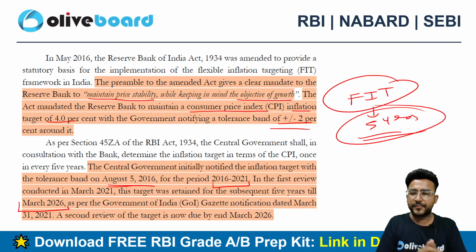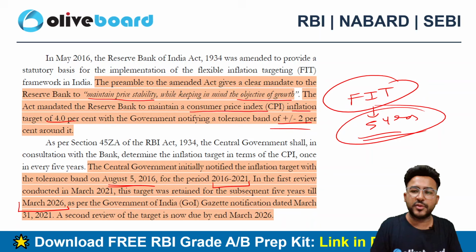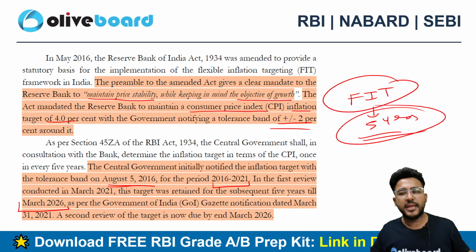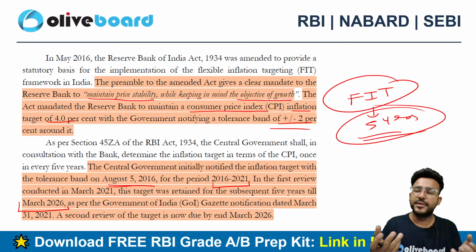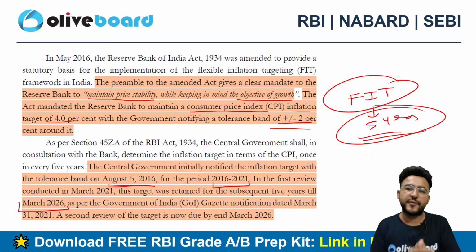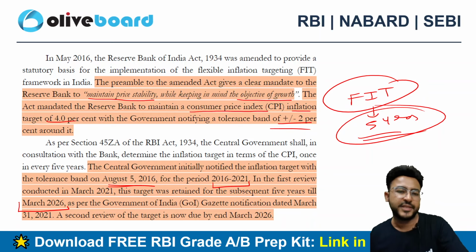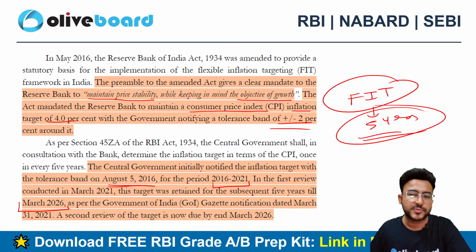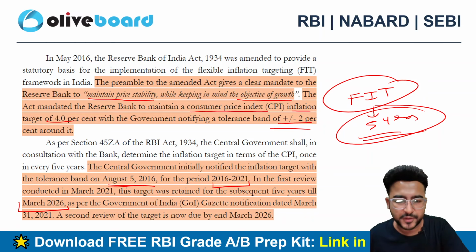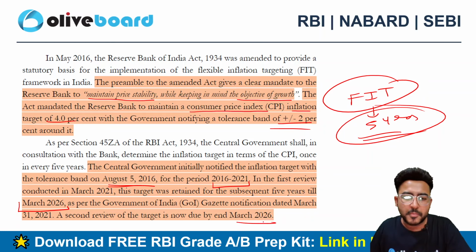We are already in August 2025. That's why RBI is inviting the general public and any other entity to give comments regarding this framework if there is any requirement for change, because we are yet to conclude this 5-year term of the FIT framework in March 2026.